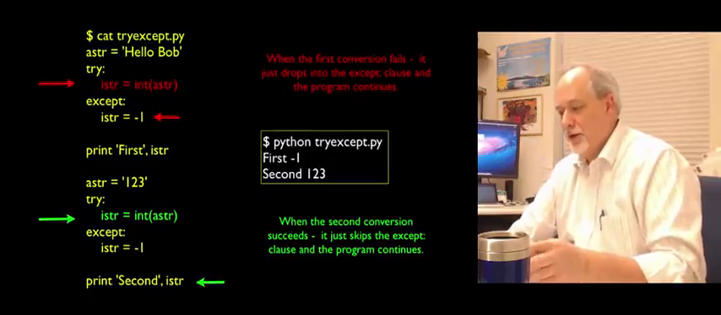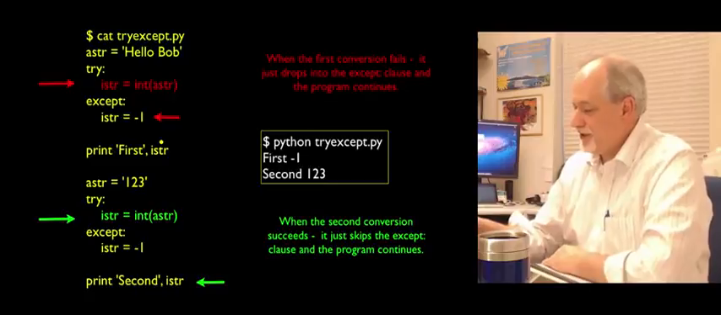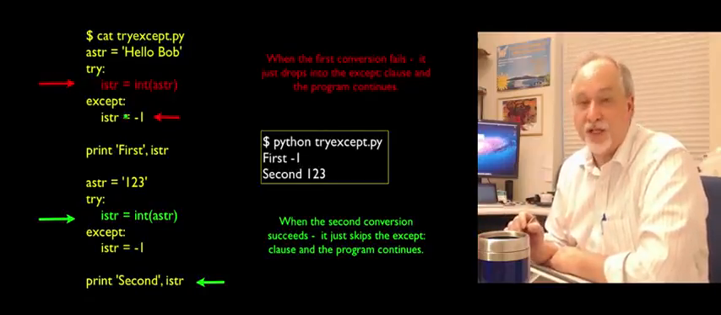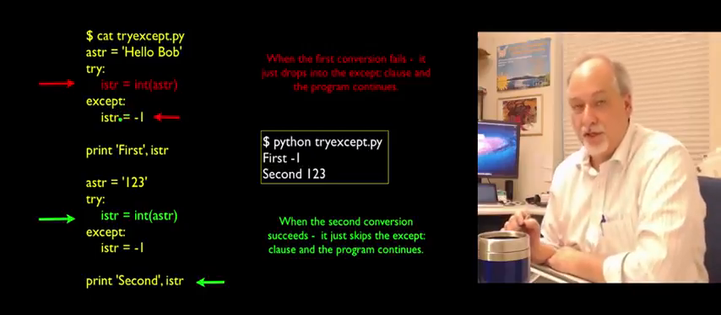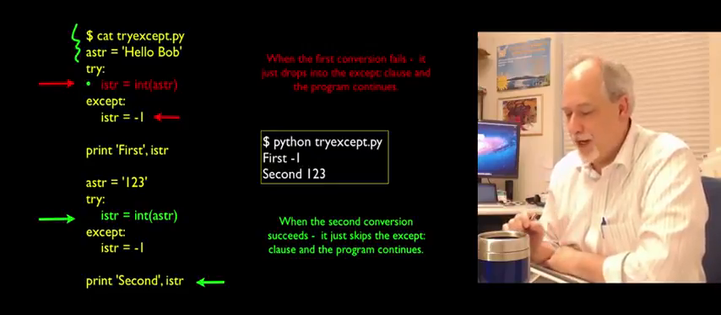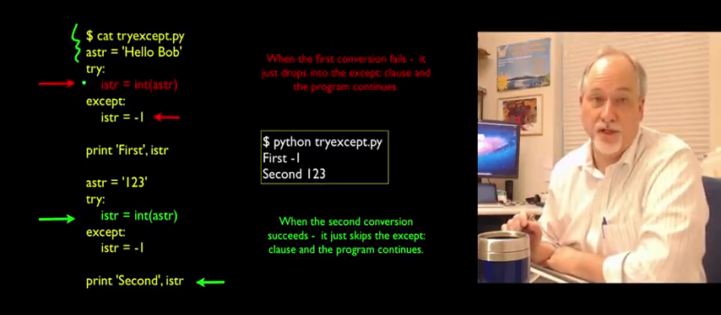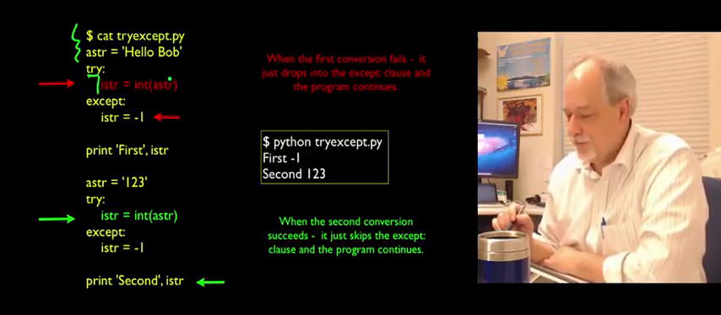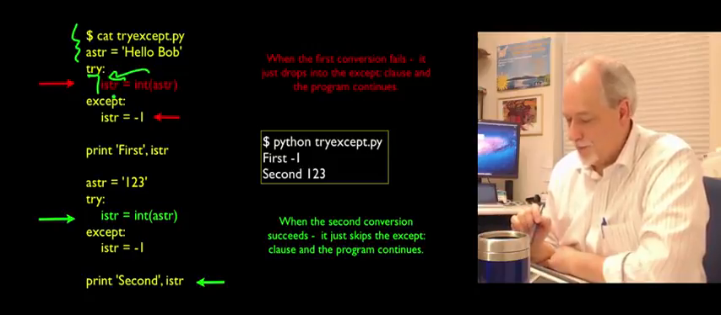Okay, so here it goes. It's a bit of syntax. I mentioned that it uses the try and except keywords. These are reserved words in Python. And then it's a little indented block. So astr equals hello Bob. Great. Try means we're about to do something dangerous. Let's take out some insurance policy on it. And that is we're going to convert this to an integer. Take astr, convert it to an integer, put it in istr.